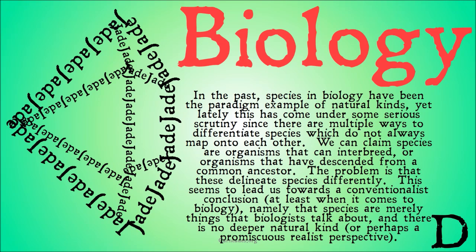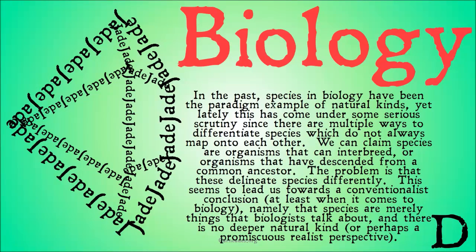And even these individual ways to differentiate species have a few problems or concerns. We can claim that species maybe are organisms that can interbreed, but this gets worrisome when we have species that reproduce asexually or are in fact sterile, or organisms that have descended from a common ancestor, but that also gets confusing in terms of branching and reconnecting and those kinds of things.